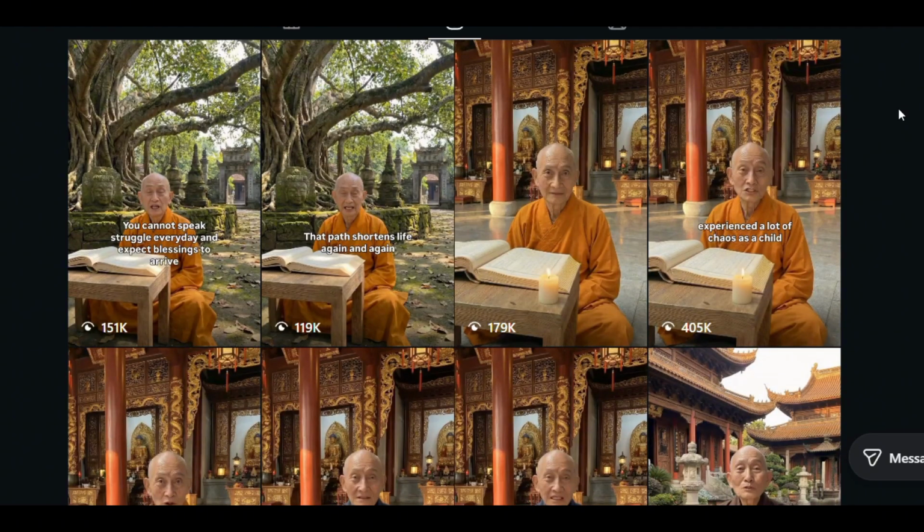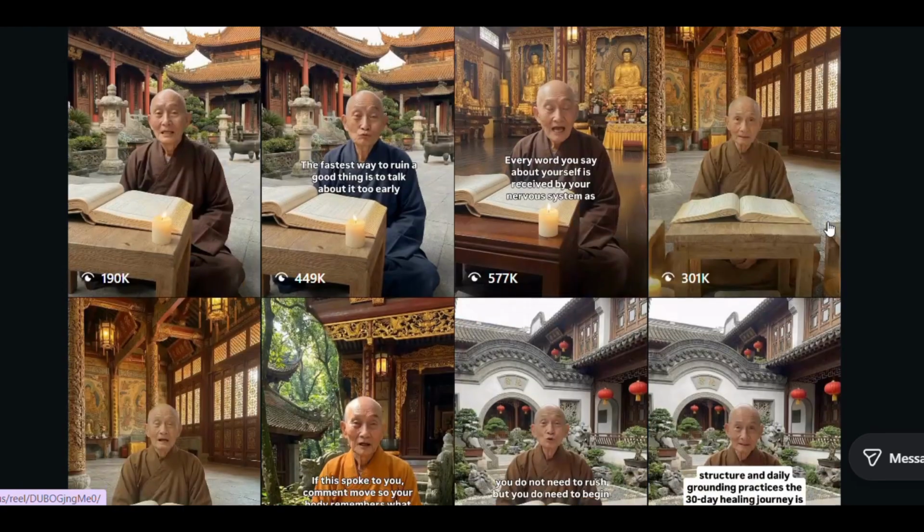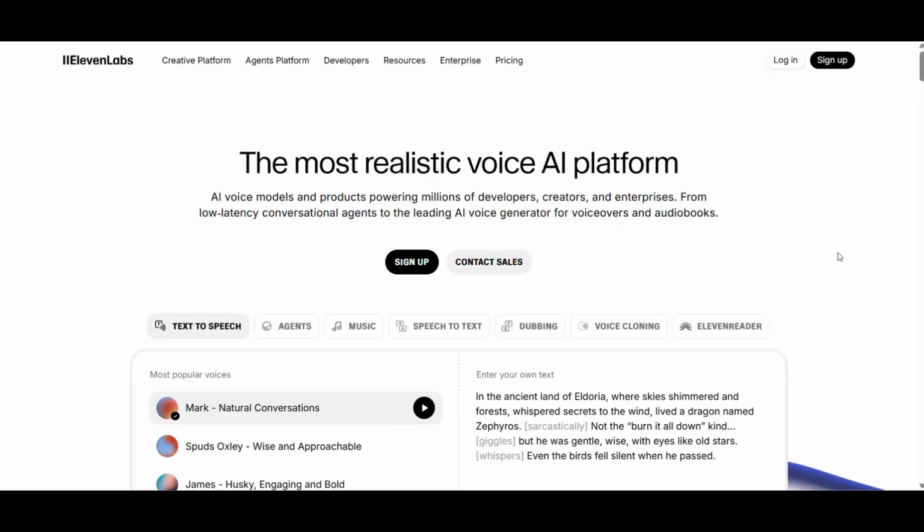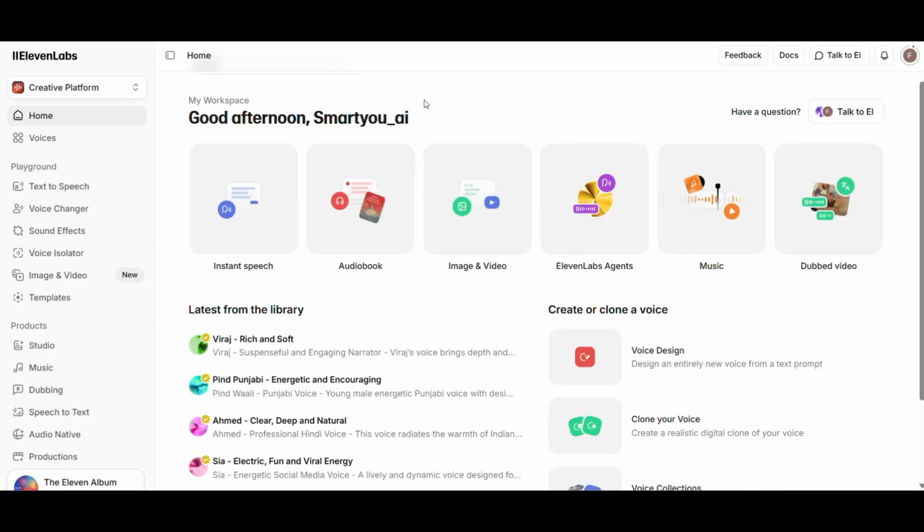Step 3. Create the voice. Alright, now we need to bring this monk to life with a voice. I'm going to show you 3 different tools. You can pick based on your budget and quality needs. Option 1, 11 Labs. This is the best quality, but it costs money after the free tier.